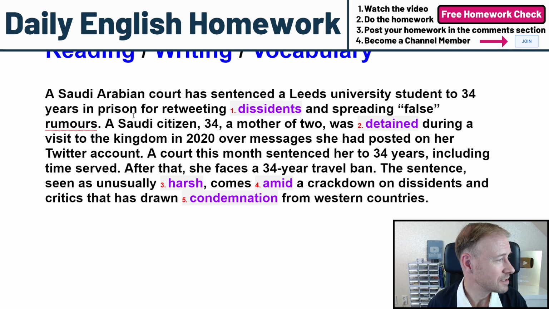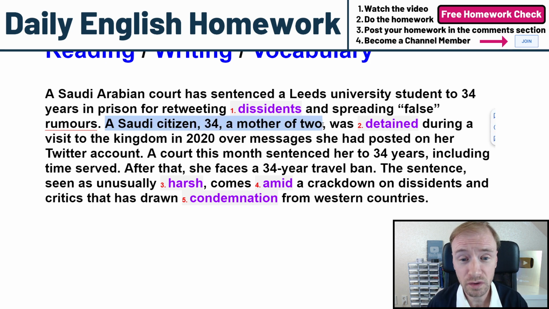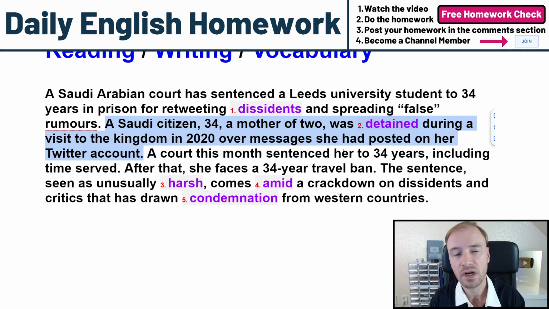You got to make a sentence. So a Saudi citizen, she's 34, a mother of 2, was, here's our second word, detained during a visit to the kingdom in 2020 over messages she had posted on her Twitter account. Okay, so she was probably in Leeds. She went back to the Kingdom of Saudi Arabia in 2020. She was detained. That's our second word, detain, which means to hold in custody. The police captured her and they took her to maybe the police station.